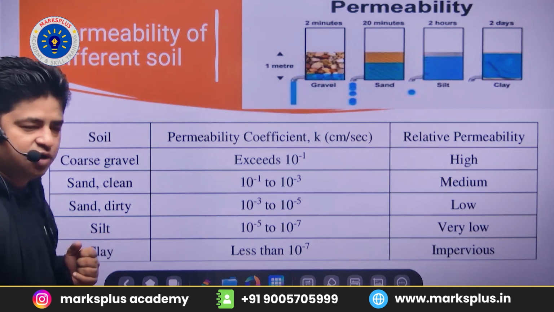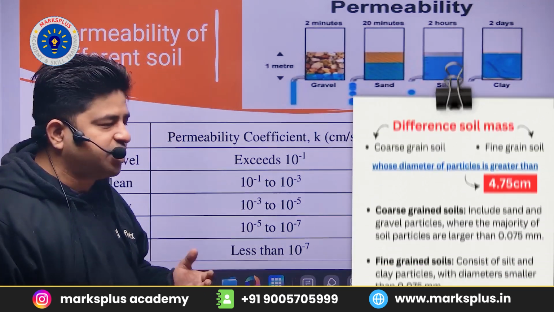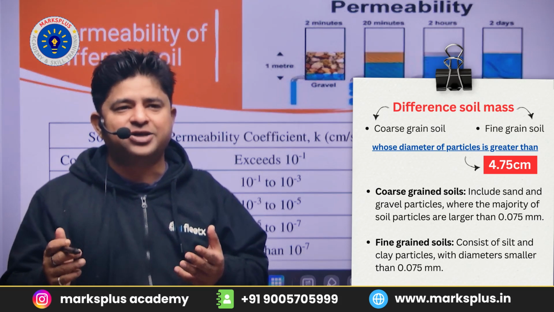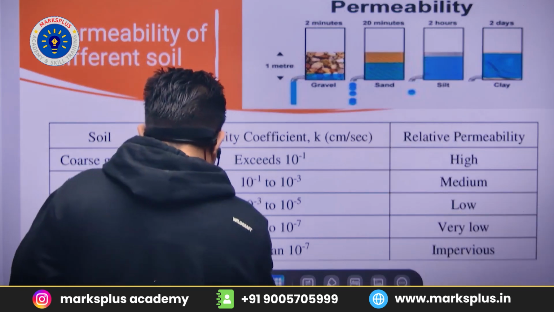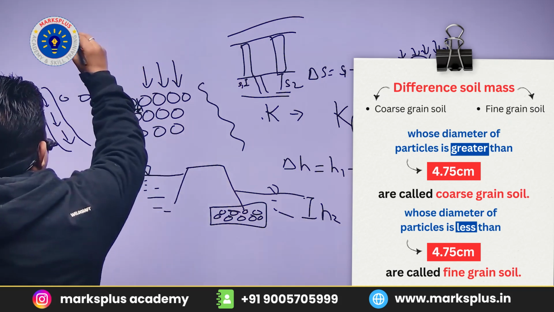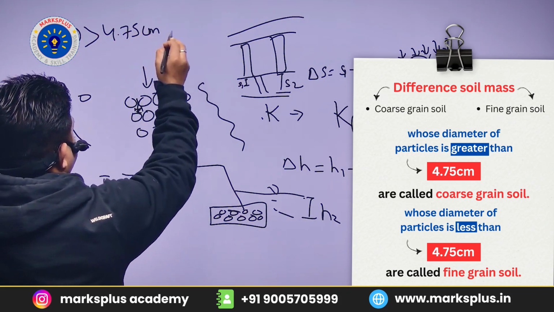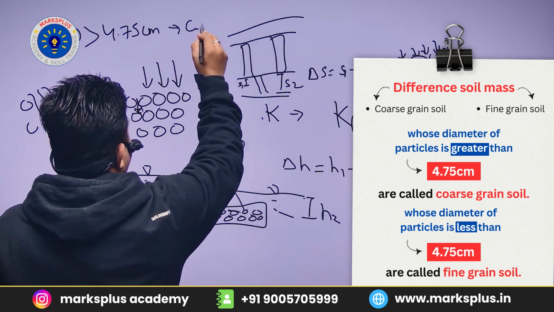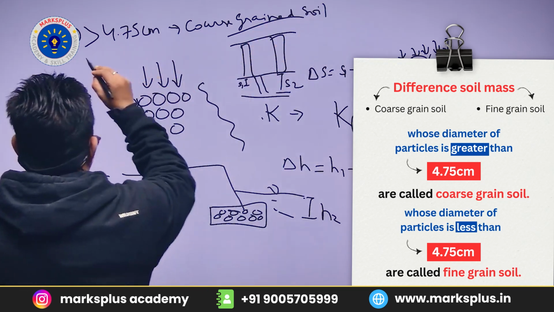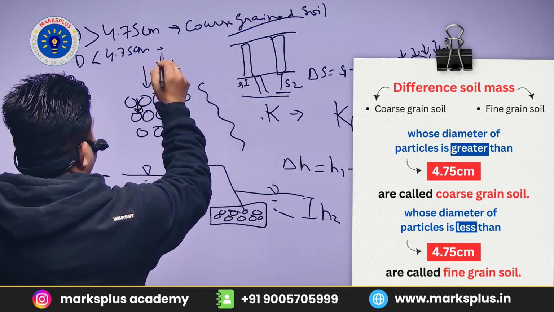अगर हम बात करें different soil mass की, जैसे हमें पता है कि different soil हमारा coarse grain soil, fine grain soil है, तो coarse grain soil basically वो होते हैं, whose diameter of particle is greater than 4.75 centimeter. What are coarse grain soils? Coarse grain soils are those whose grain size is greater than 4.75 centimeter.